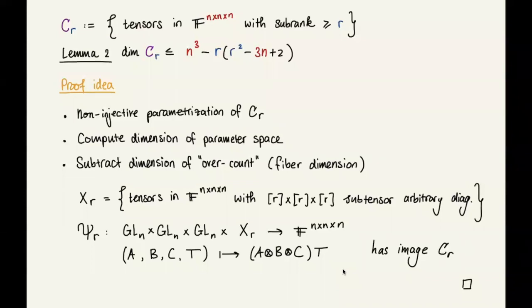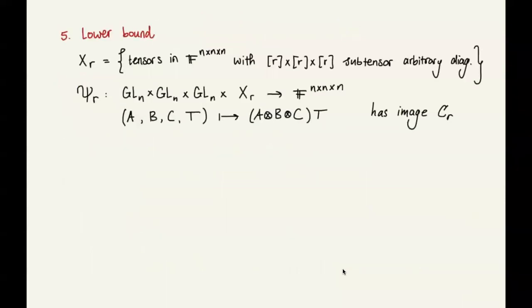Now I want to say something about the lower bound. And the lower bound uses these same objects. Again, we have X sub R, which is this parameter space, and then psi sub R, which gives the parameterization of C sub R, but non-injectively, so with some overcount.